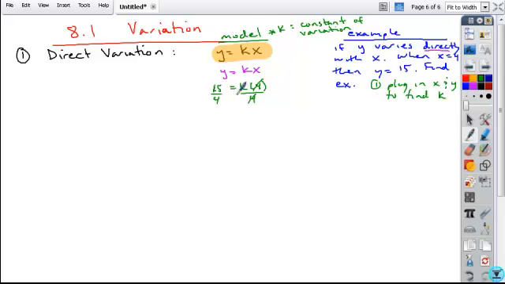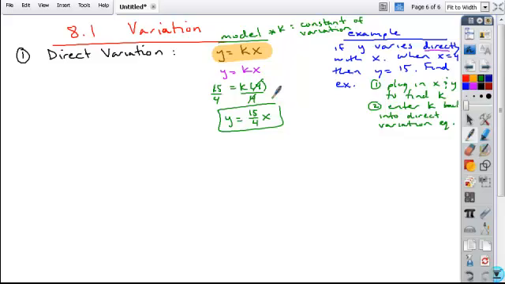Okay, once we find our k value, you're going to enter that back into the direct variation equation. And so our answer winds up being y is equal to, k was 15 over 4, times x. And so that would be the equation that you wind up with.